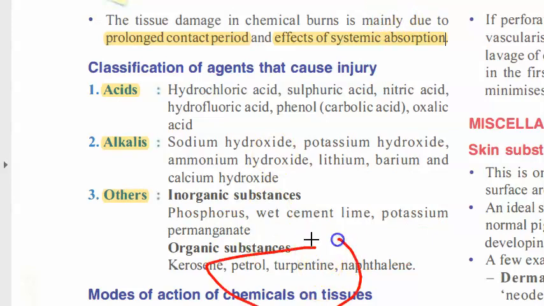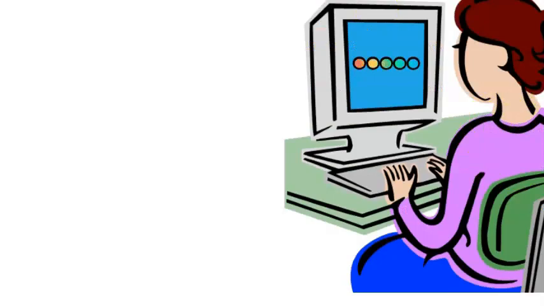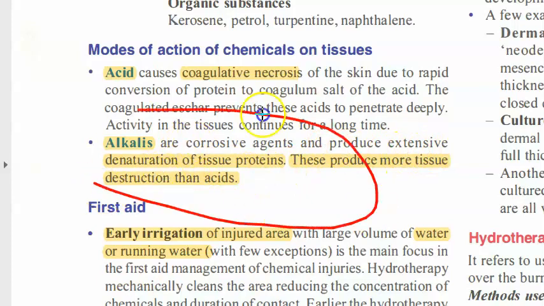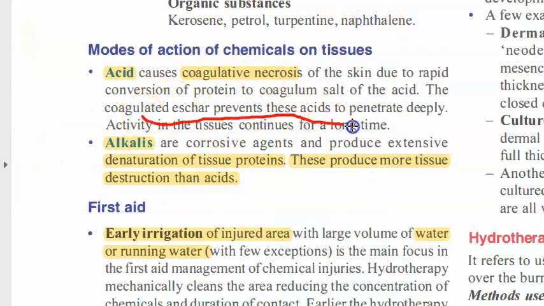So turpentine, how will it cause an issue? Because we sometimes rub our hands with turpentine. Maybe the concentration matters. Let's look at how these chemicals affect our tissues. The acid causes coagulative necrosis. Alkalis are corrosive. They produce denaturation of tissue proteins. Remember, alkalis are more dangerous than acids. They are able to destroy tissue more than acids. Acids cause coagulative necrosis, and this coagulated eschar will prevent further penetration of acid.